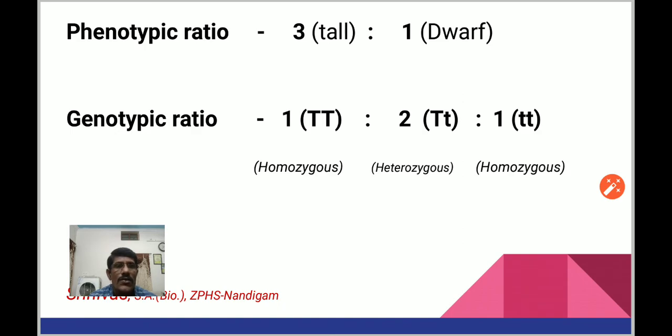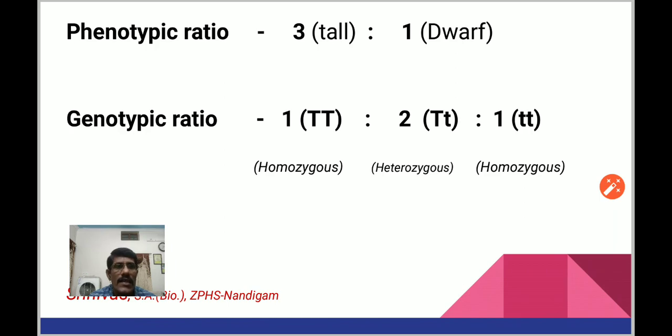Before ending this video, I want to introduce 2 other words, homozygous and heterozygous. If the factors of a character are the same, then it is called homozygous, and if the factors are different, the type of plant is called heterozygous.